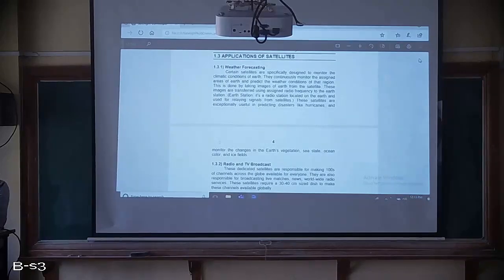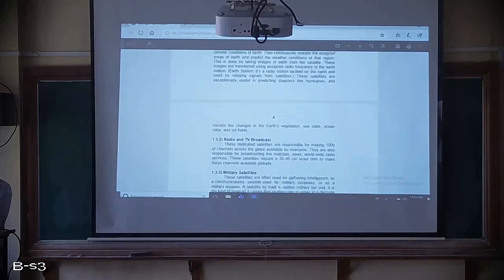All these things can be done by weather forecasting satellites, which tell the climatic conditions of particular regions of the Earth. So this is one application. The second application is radio and TV broadcast.